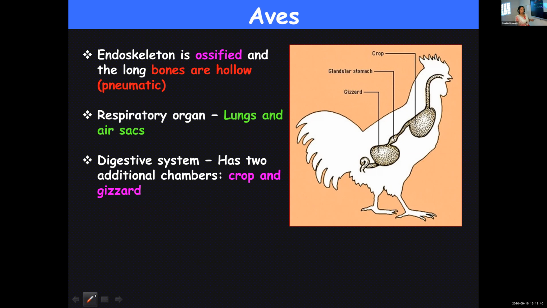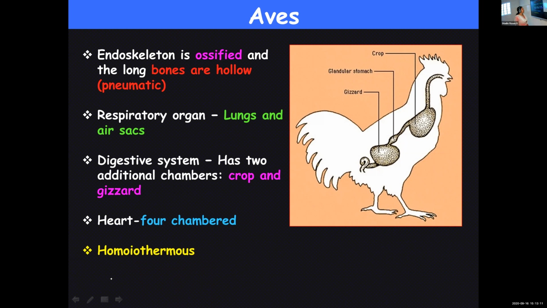And in the crop, the food will be temporarily stored. From the crop, it will go to the gizzard where the grinding of the food will take place. And here the heart is four-chambered. Aves and mammals, both of them are four-chambered and homeothermous, or you can say they are warm-blooded. Homeothermous or warm-blooded animals have a steady body temperature irrespective of the fluctuation in the external temperature.